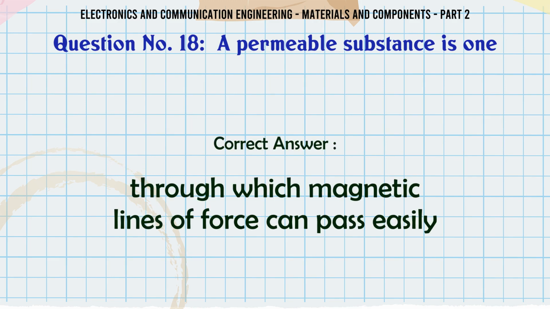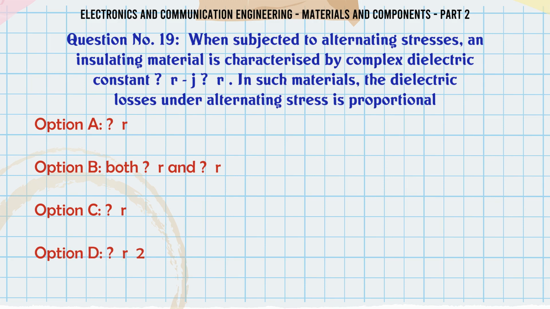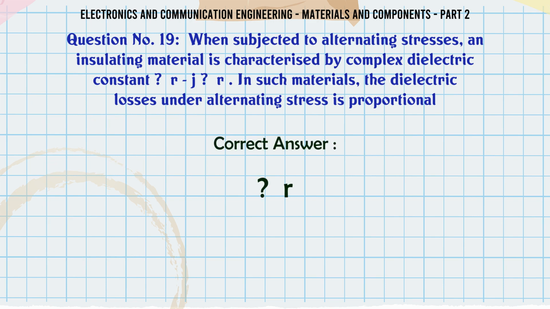The correct answer is through which magnetic lines of force can pass easily. When subjected to alternating stresses, an insulating material is characterized by complex dielectric constant. In such materials, the dielectric losses under alternating stress is proportional to: A, ε', B, both ε' and ε'', C, ε'', D, ε'^2. The correct answer is ε''.